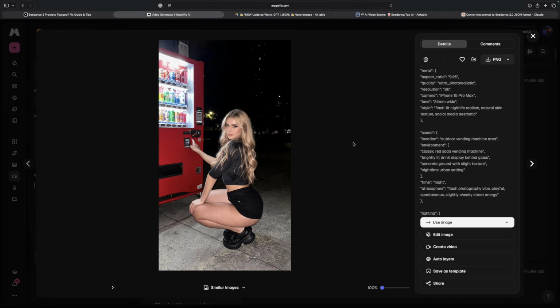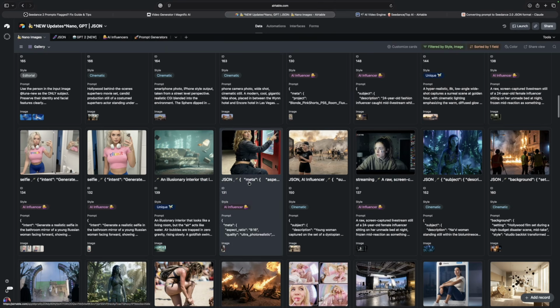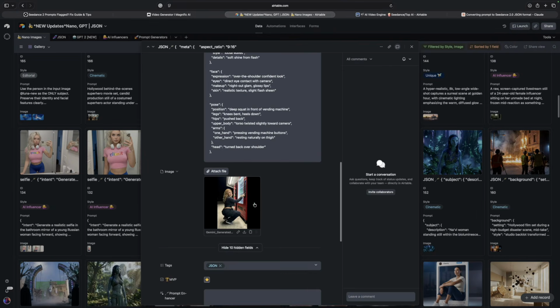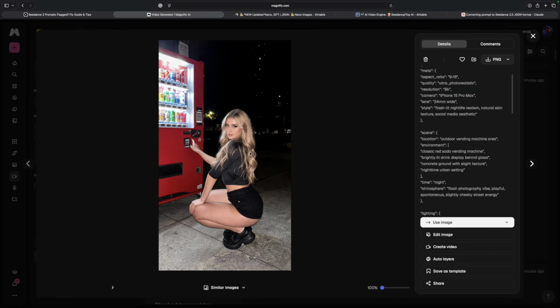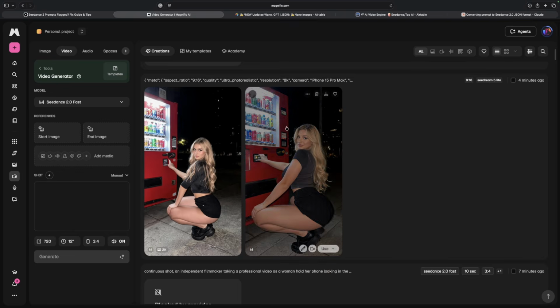The image quality, in my opinion, is probably even better than the one I got using, I think this was Nano Banana. Look at that. So again, Seedream does do a pretty good job. Look how good that looks. So I'm going to take this full prompt now and try to convert this into a video.